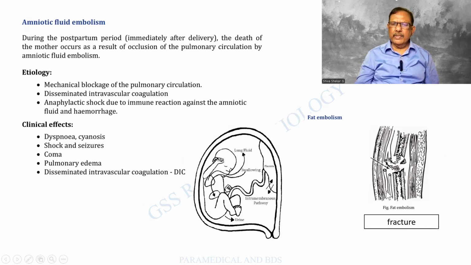Similarly, another type is the fat embolism. This is a long bone, probably the femur. It has got fractured. The bone contains fat globules. They enter the circulation and cause obstruction. This is called fat embolism.